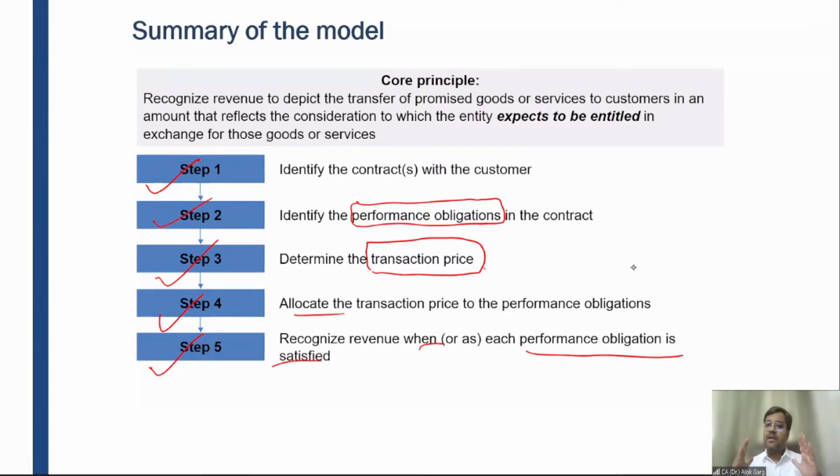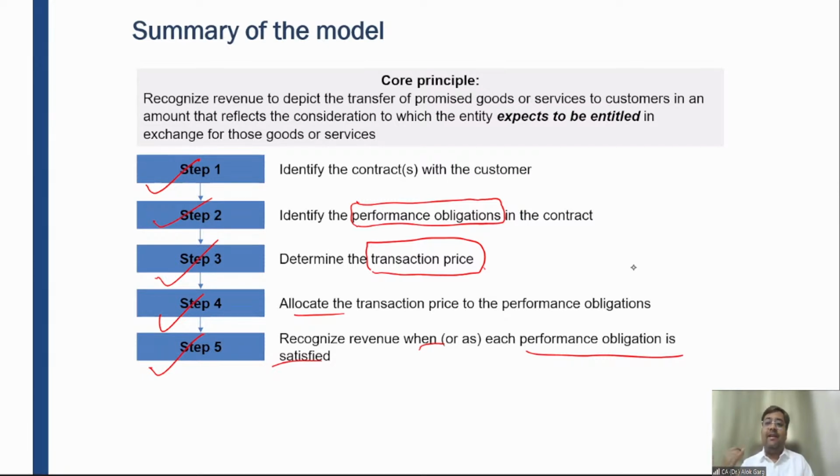So friends, identifying the contract with the customer does not mean that the contract should always be in writing. Contracts should be as per business practices. Contracts can be implied or expressed, written or oral. So first, there must be a contract with the customer, in any form.